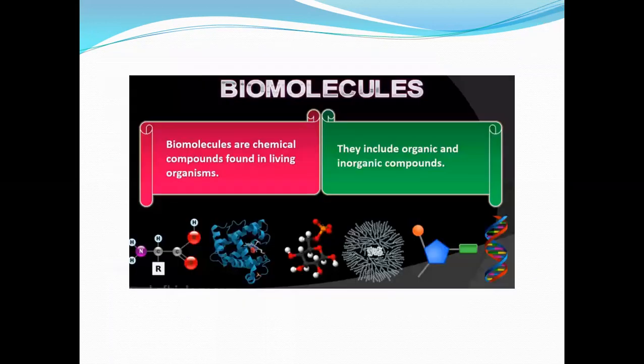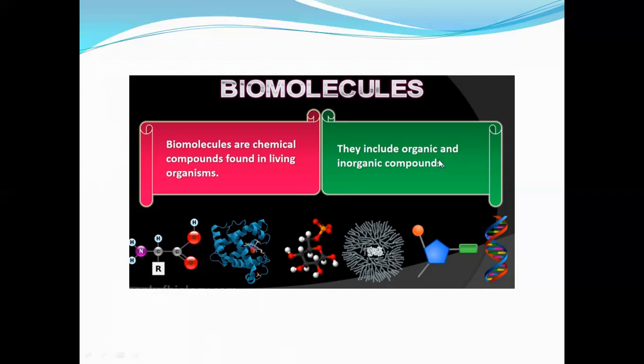So biomolecules, what are biomolecules? Biomolecules are a chemical compound which is found in a living organisms. So you can see the structure of the biomolecules having a content of carbon, hydrogen, oxygen, nitrogen. R is alkyl group. So DNA structure, right? DNA, deoxyribonucleic acid, RNA, ribonucleic acid, saccharides, polysaccharides. We are going to study in this chapter.